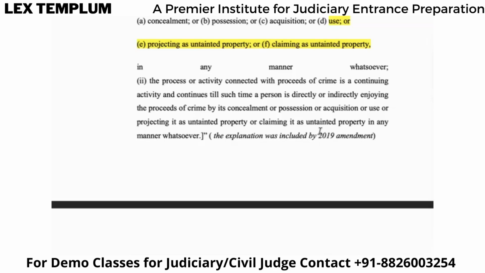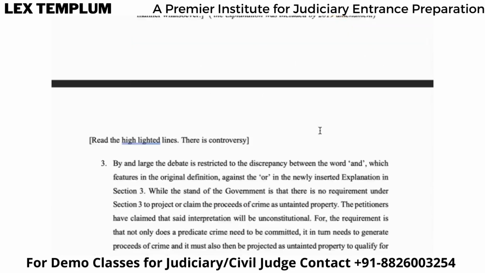And it continues till such a time a person is directly or indirectly enjoying the proceeds of crime by its concealment or possession or acquisition or use or projecting it as untainted property or claiming it as untainted property in any manner whatsoever. So this crime or this process continues till the time any person is enjoying that particular property, the proceeds of crime basically, right?